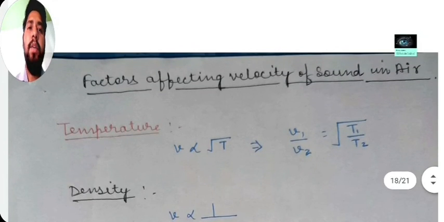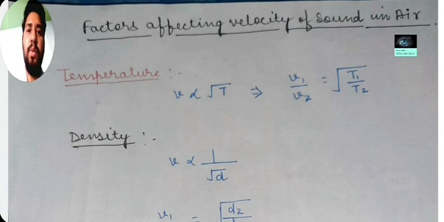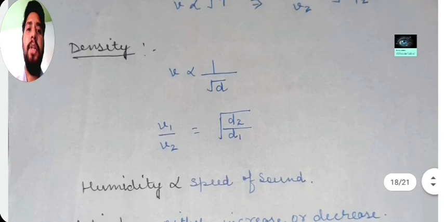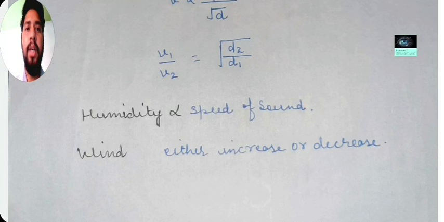Next, what are the basic factors that affect the velocity of sound in air? As we discussed a few seconds ago, temperature: as temperature increases, velocity is directly proportional to the square root of the temperature, as you can see on your screen. Next, density: velocity is inversely proportional to the square root of the density. Now, humidity: as humidity increases, the speed of sound increases.